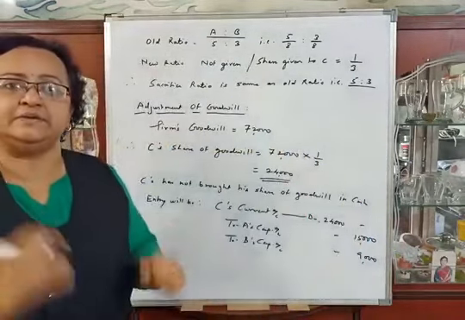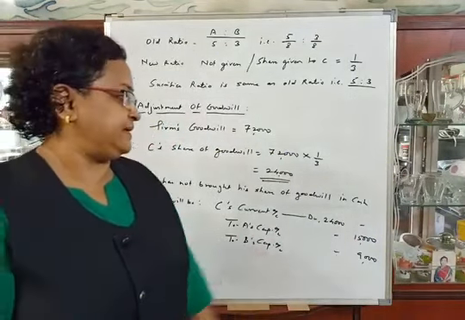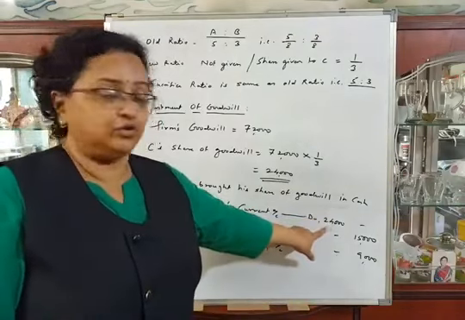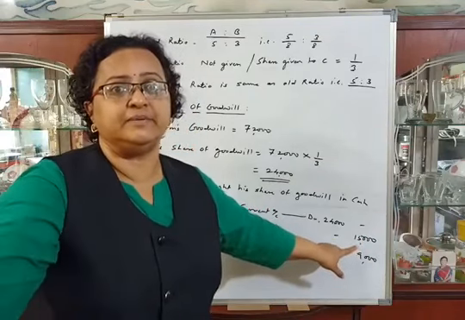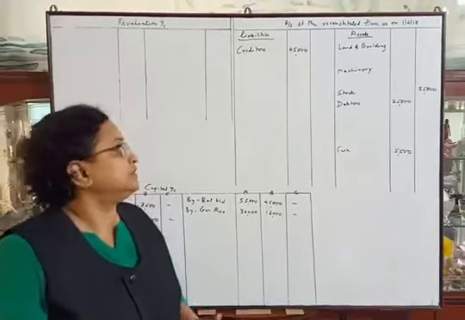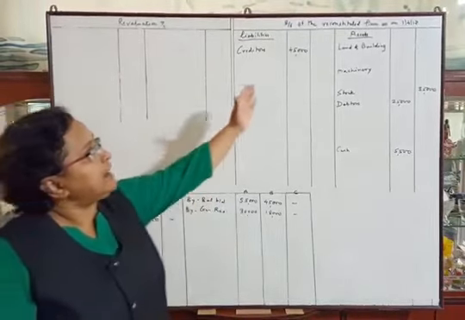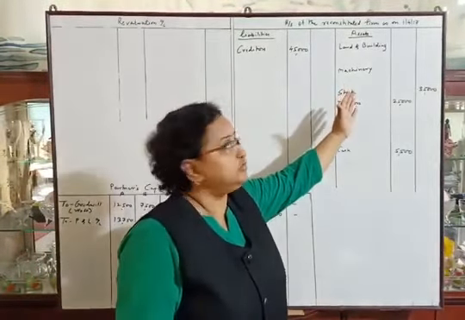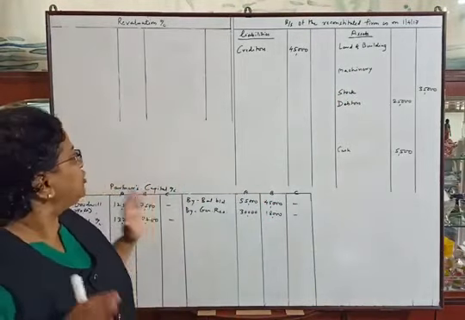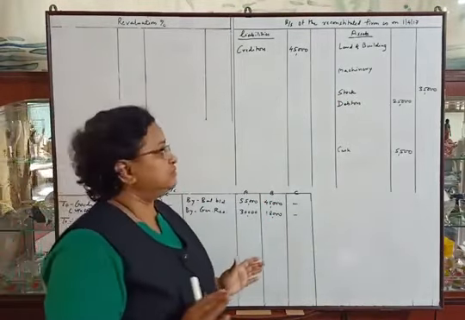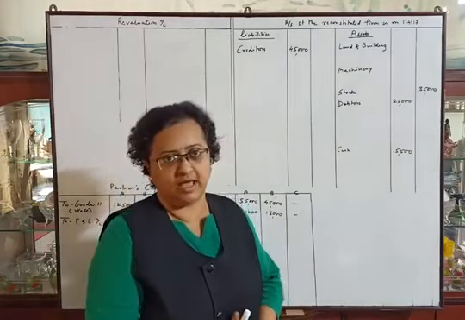we have to pass the adjustment entry, that is C's current account debit to A's capital account and to B's capital account. C's share of goodwill 24,000 is distributed between the partners in their sacrifice ratio, that is 5:3. They told us to prepare revaluation account, partners capital account and balance sheet of the reconstituted firm as on 1st April 2017. I have not drawn cash account because we will prepare adjustment of cash directly in the balance sheet. Okay, as there are no